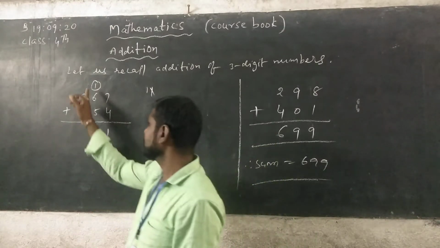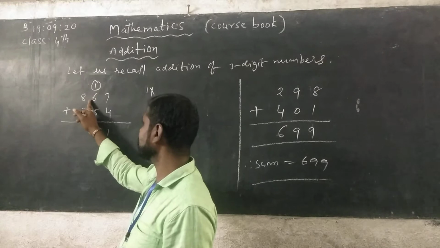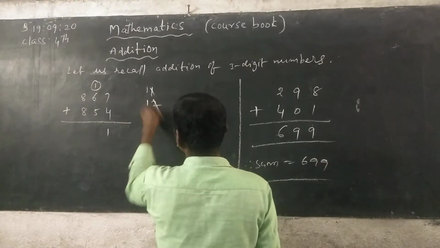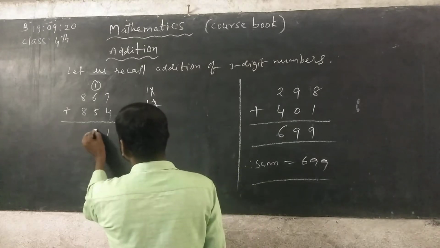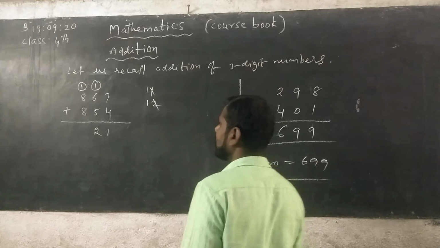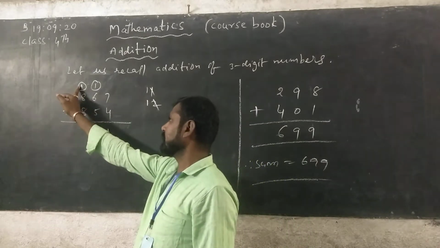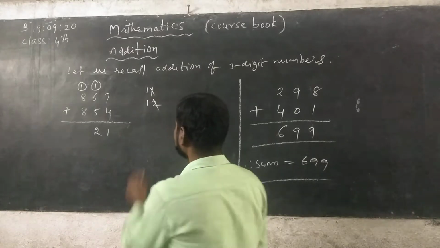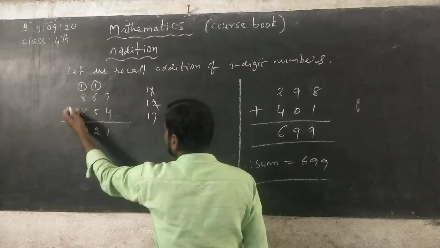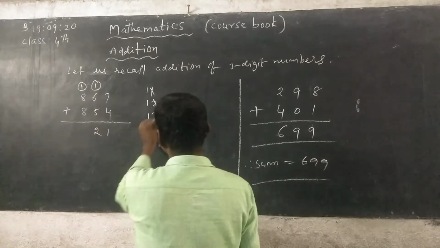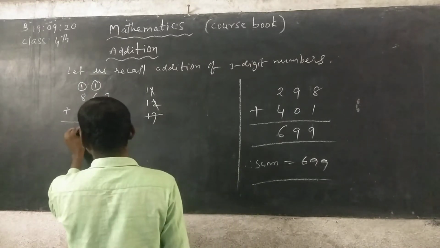Next 6 plus 1, 7. 7 plus 5, 12. 2 is taking right under tens column and 1 is carrying in hundreds column. Then 1 plus 8, 9. 9 plus 8, 17. So this is the last column of the given addition, so you can write directly total 17.